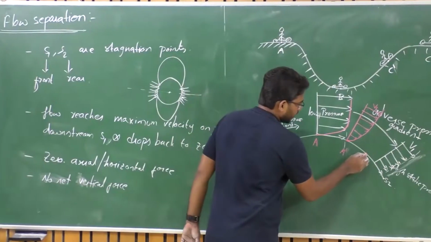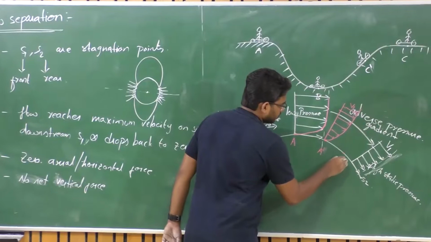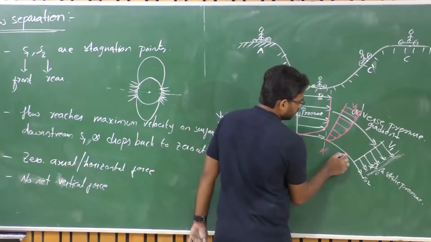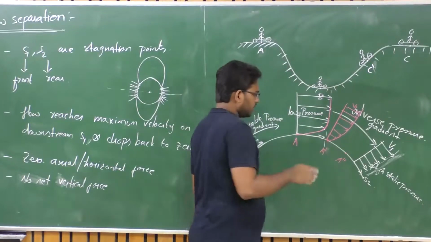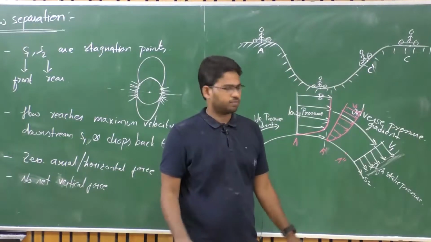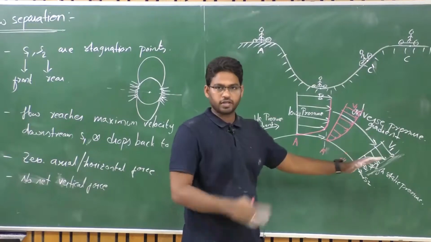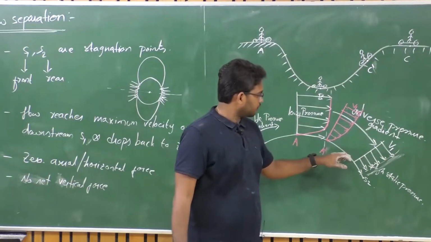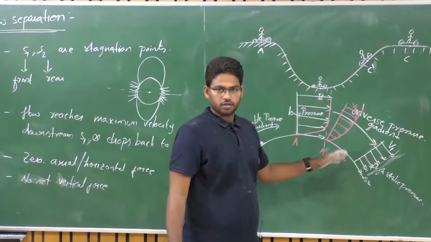So let us move ahead to this point A double prime, which is here, and see what happens now. Say the innermost particle which is on the surface, because of this adverse pressure, is opposed, right? This pressure is opposing the flow. So it will retard these molecules to rest. Is it? Am I correct or not?